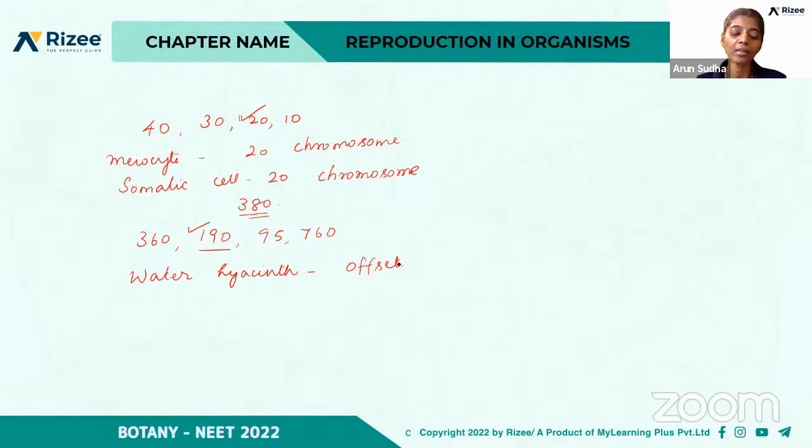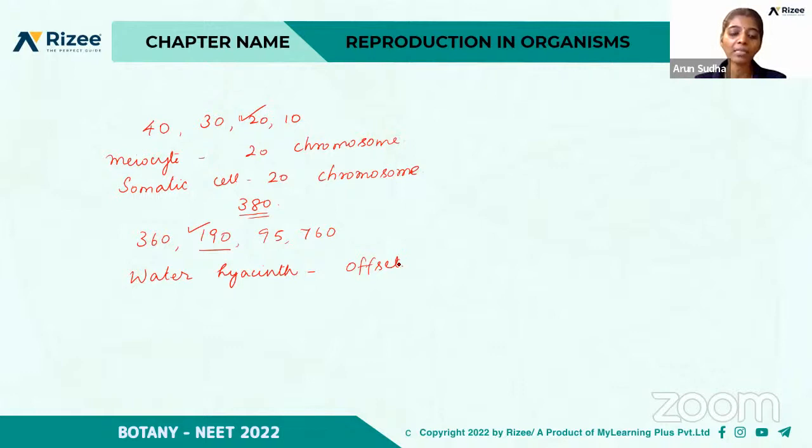Okay, good. Then which of the following statements is wrong? If male and female reproductive structures are present in the same individual, it is called bisexual.